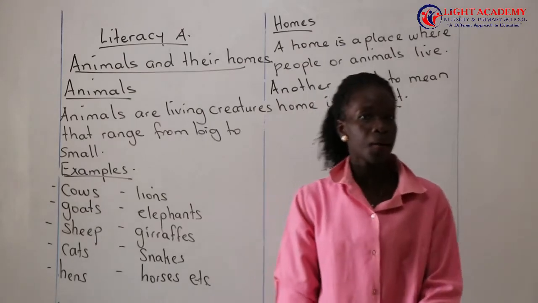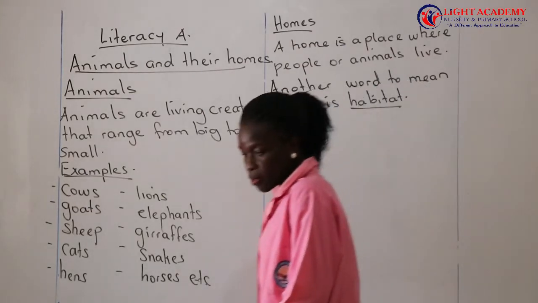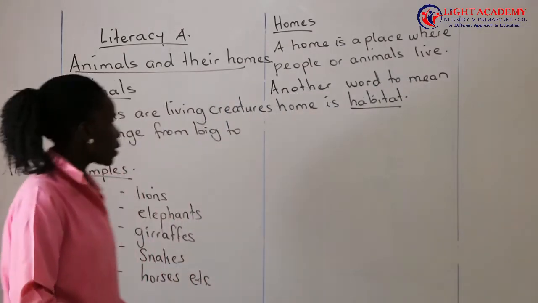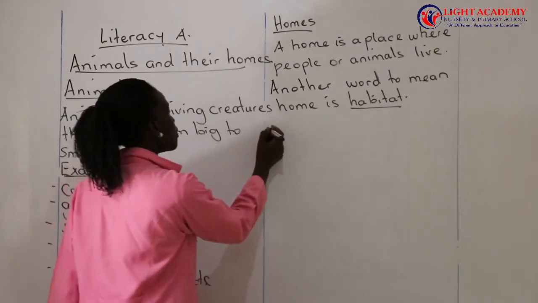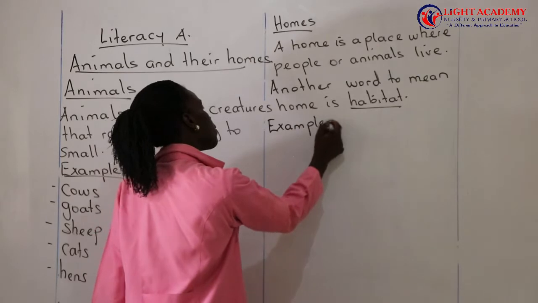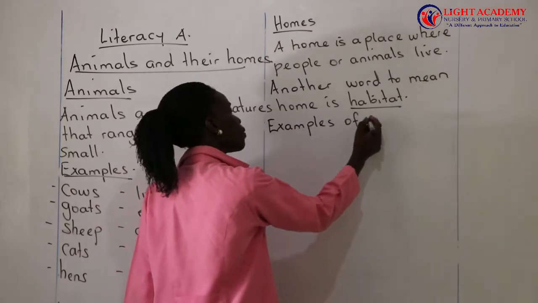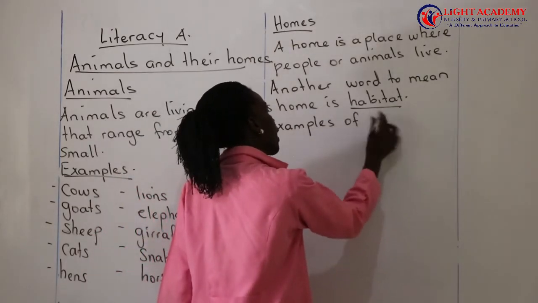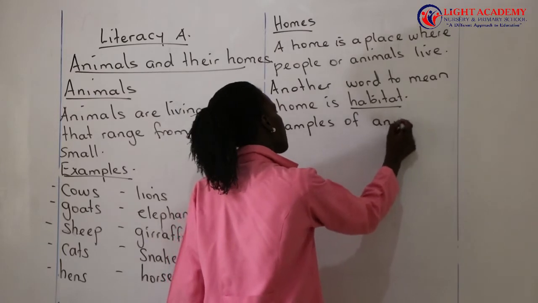So what are these homes for animals? Examples of animal homes or animal habitats.